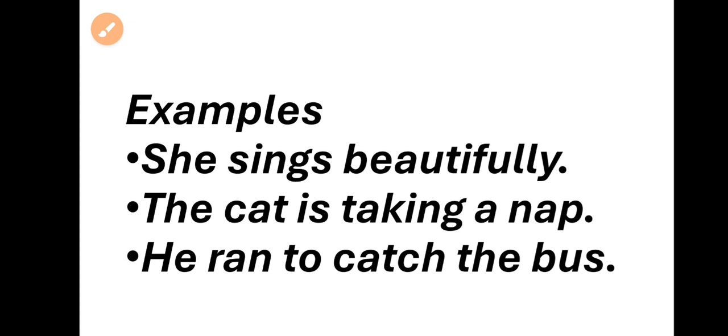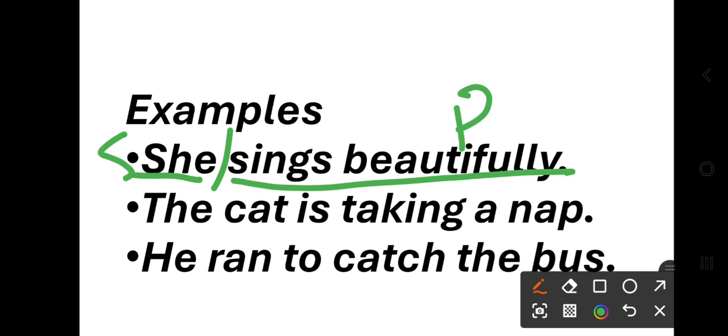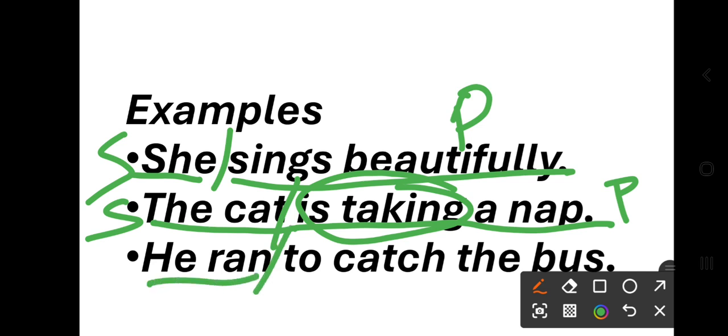An example is: She sings beautifully. What's the subject here? She sings beautifully. That's the subject and that's the predicate. It makes complete sense. The next one is: The cat is taking a nap. The cat is the subject. The subject is the word or group of words which we are talking about. Here we are talking about the cat. Then is taking a nap makes complete sense. The verb is taking, but taking a nap is the predicate. Then: He ran, this is a subject.